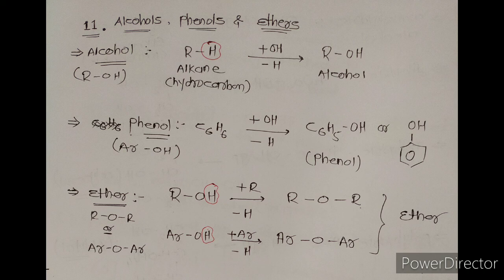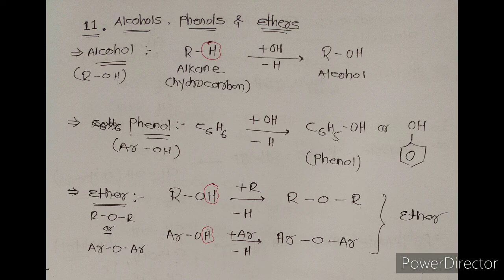Now when hydrogen of a hydrocarbon is replaced by a hydroxyl group, then alcohol is obtained. Once again, when hydrogen of a hydrocarbon is replaced by a hydroxyl group, meaning OH group, then alcohol is obtained. Phenol: when hydrogen of a benzene ring is replaced by a hydroxyl group, then phenol is obtained.